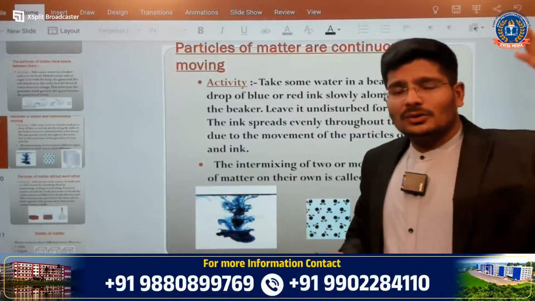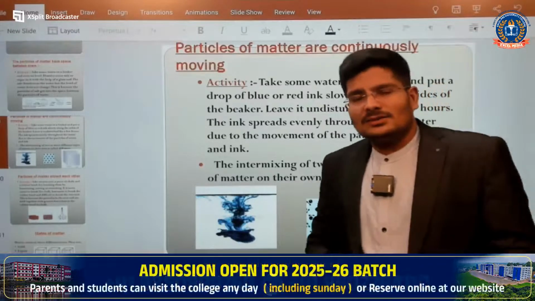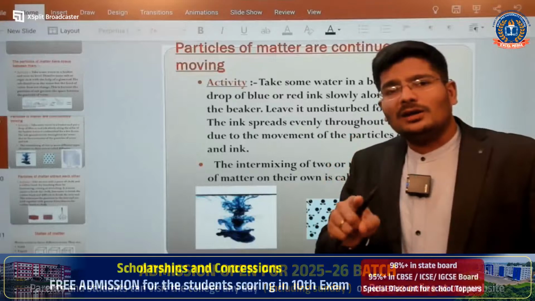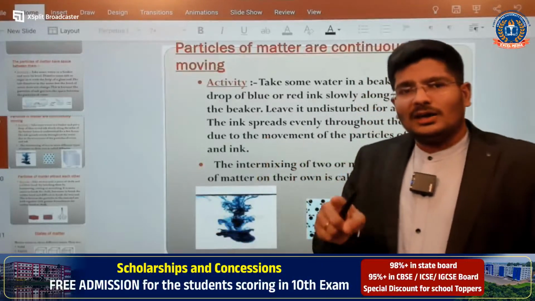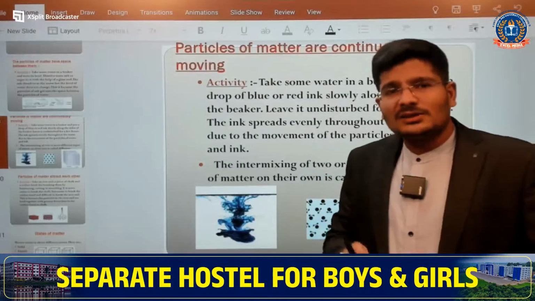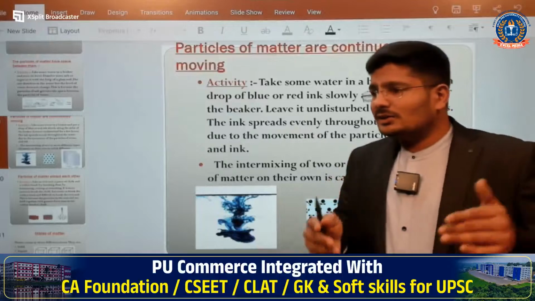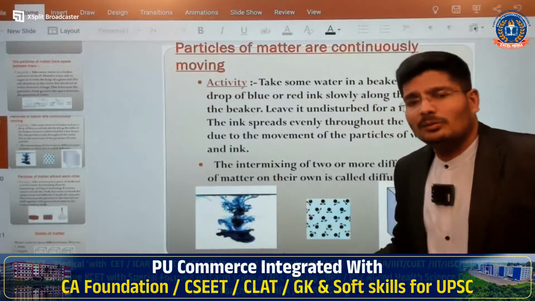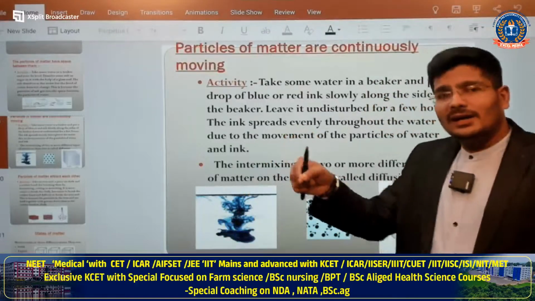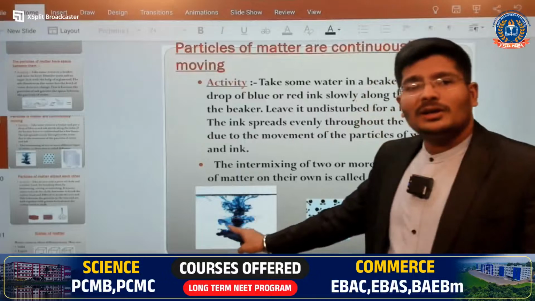When you connect to the Q level, when the temperature increases, the randomness of the system increases. When the randomness of the system increases, the movement of the atoms increases. When the movement of the atoms increases, collision also increases, thereby once again kinetic energy increases. So temperature is directly related: when the temperature increases, the movement of the molecules or atoms increases. So if you put ink into hot water, what is going to happen? The movement of the molecules is faster, so the movement will be more.